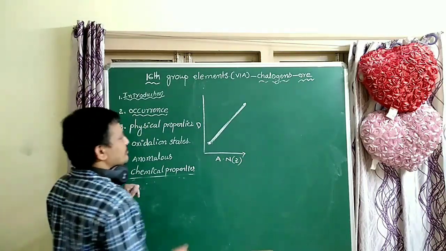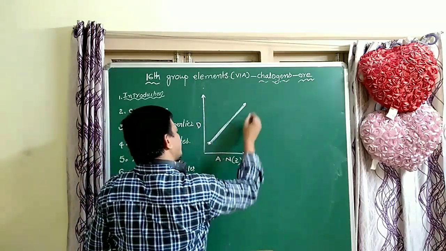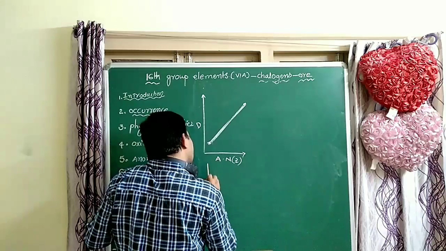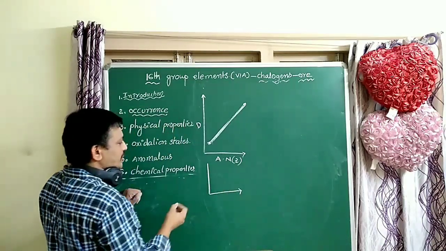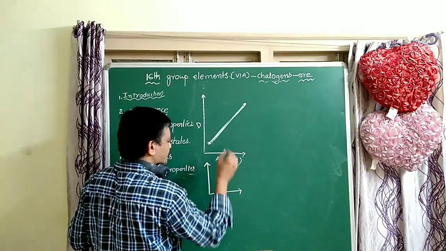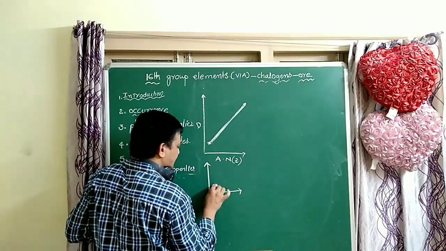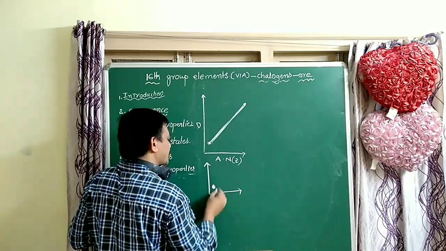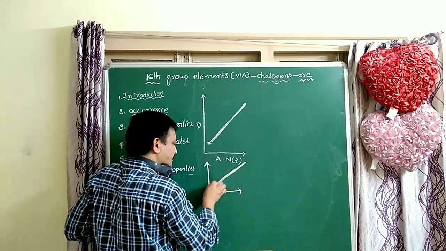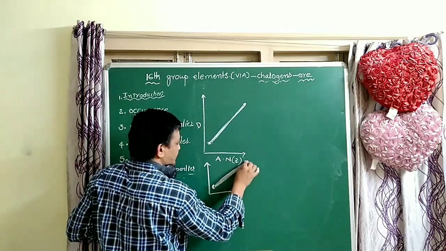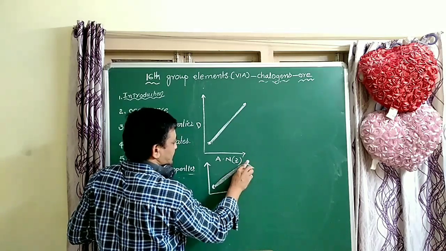Next, very important, melting and boiling points. For 6th group elements, melting and boiling points increase from top to bottom. Oxygen is a gas, with very low melting and boiling points. They increase up to tellurium, and from tellurium to polonium they slightly decrease.